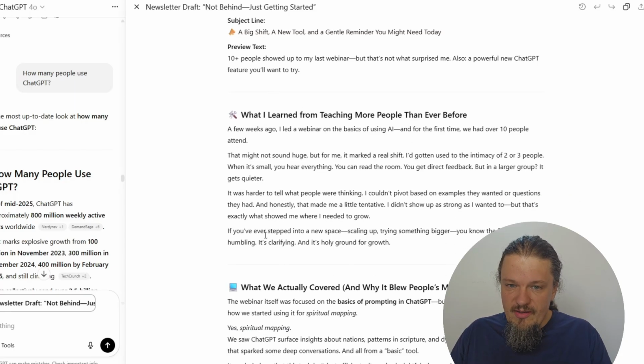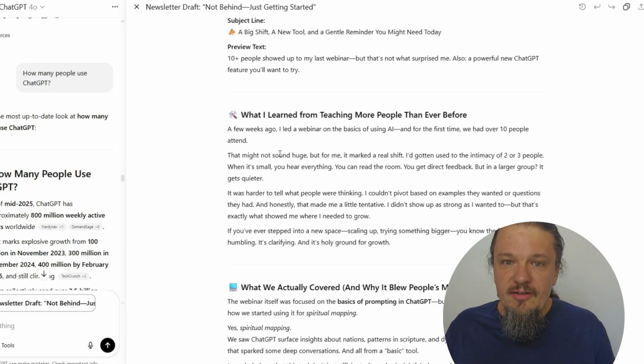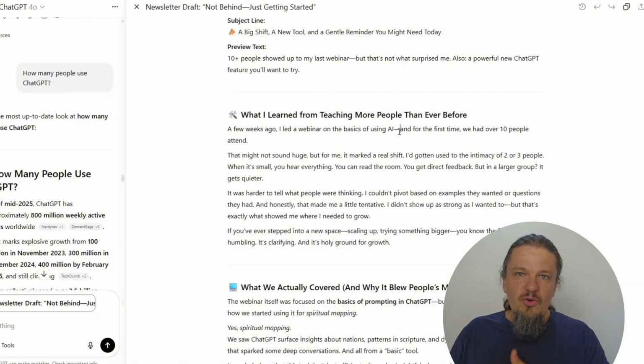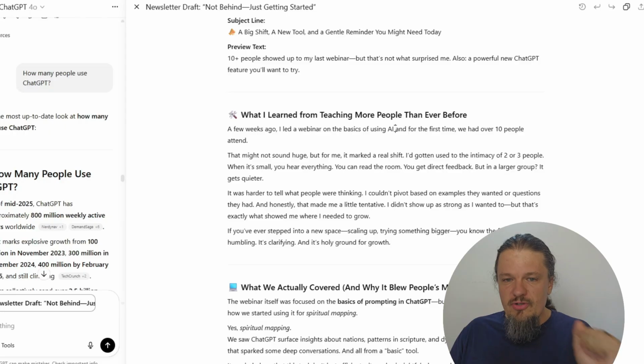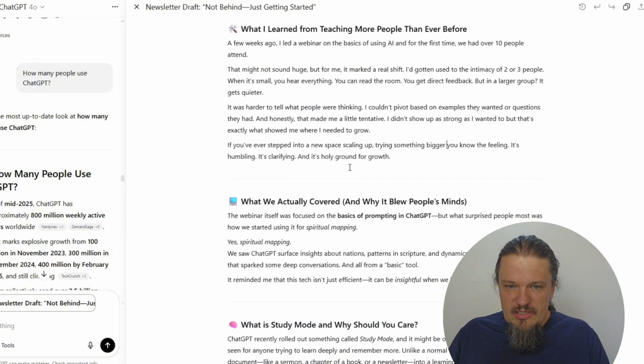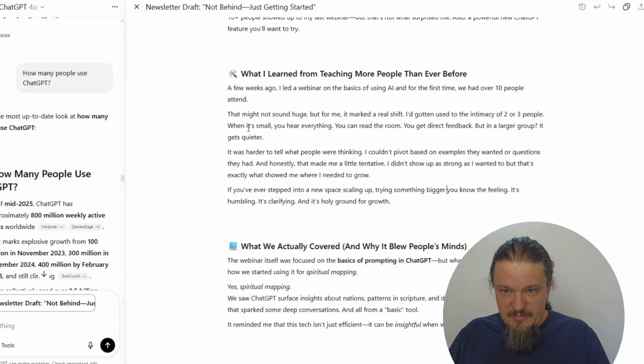A few weeks ago, I led a webinar. One of the things to note, which most anybody that uses AI will know: if you are not editing at all and don't want to do any of the work, that's fine. But if you do, as you're reading through, take out any of these em dashes, those little lines, because those are a clear indicator that AI was involved in writing. So I go through and edit out all the em dashes because they don't really add anything to the message. They're just components of how ChatGPT thinks.